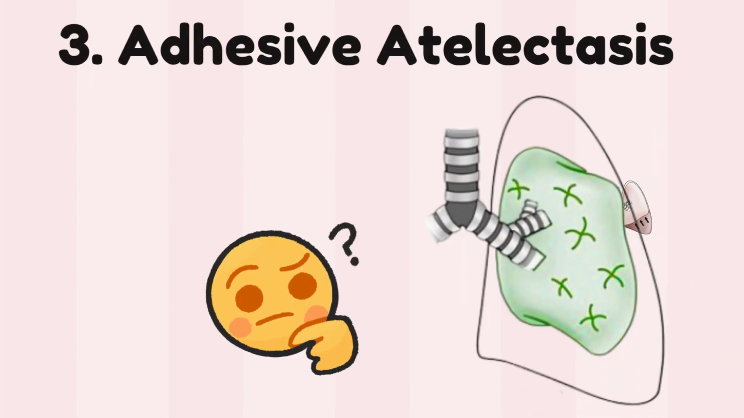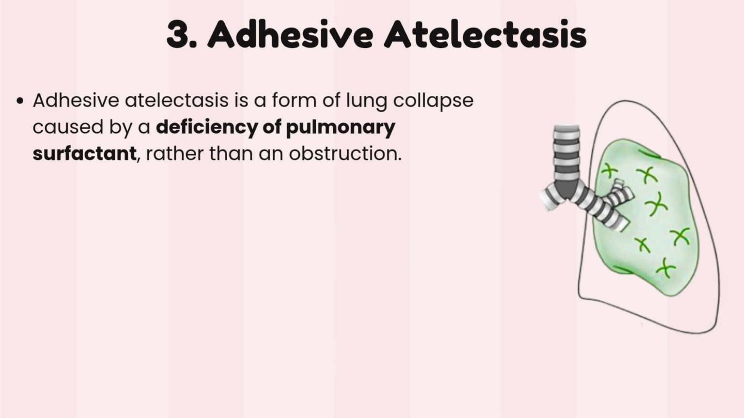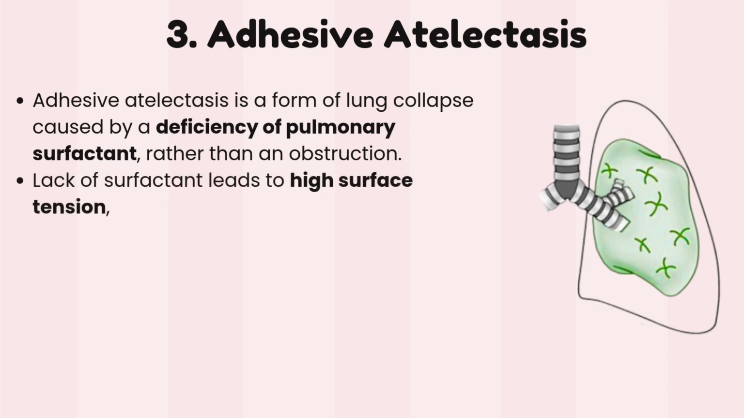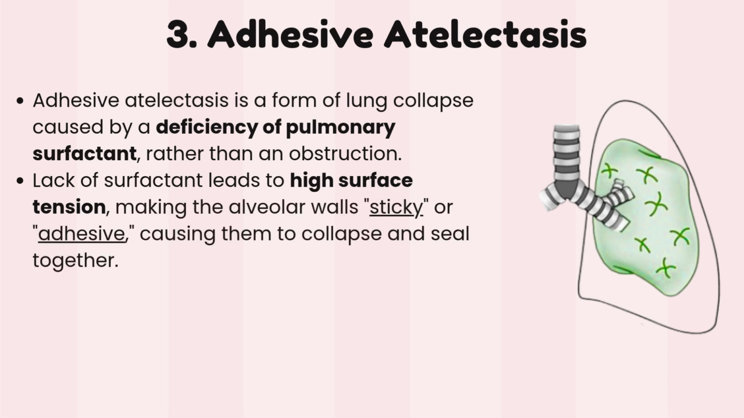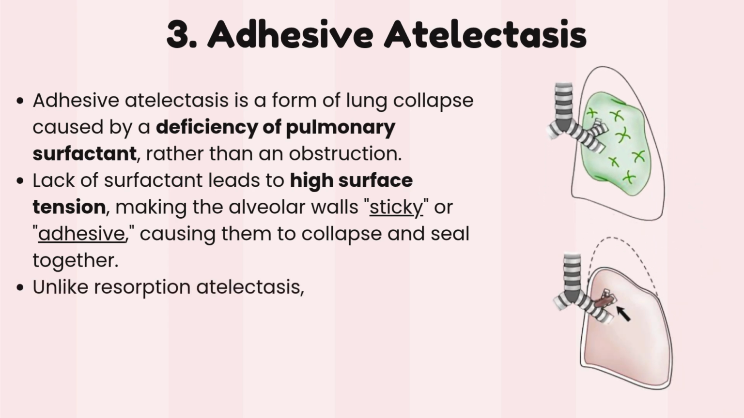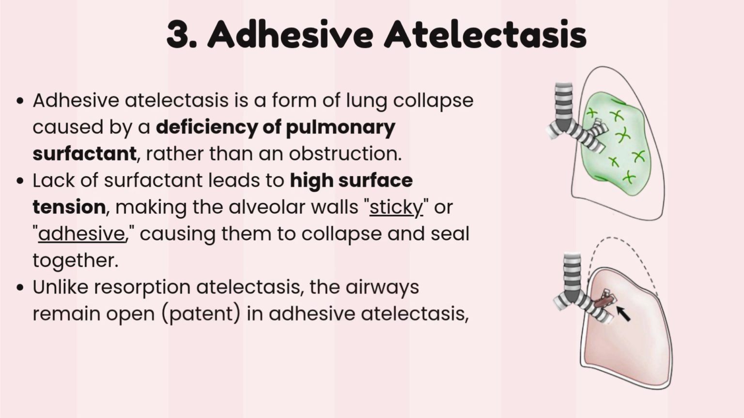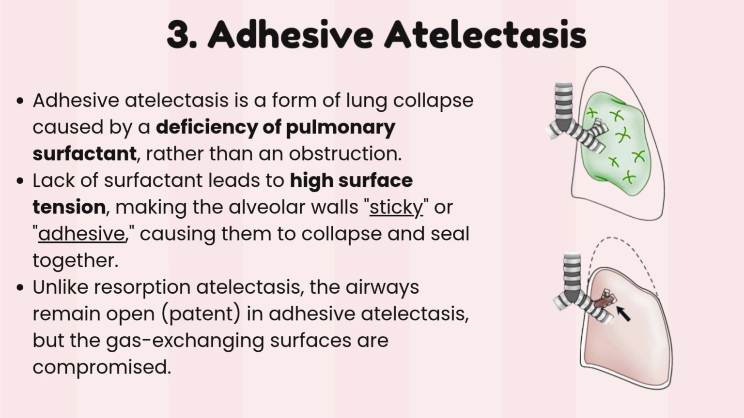Adhesive atelectasis. Adhesive atelectasis is a form of lung collapse caused by a deficiency of pulmonary surfactant rather than an obstruction. Lack of surfactant leads to high surface tension, making the alveolar walls sticky or adhesive, causing them to collapse and seal together. Unlike resorption atelectasis, the airways remain open, or patent, in adhesive atelectasis, but the gas-exchanging surfaces are compromised.